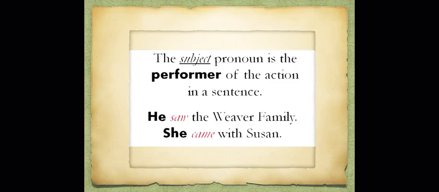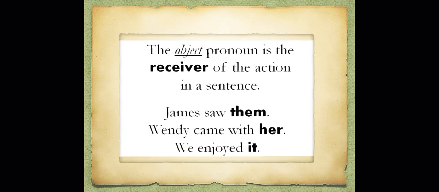It means the subject pronoun is the performer of the action in a sentence. Performer means the person or the thing that did or that does the action. For example, he saw the Weaver family. So he here is the subject. She came with Susan. She here is the subject.